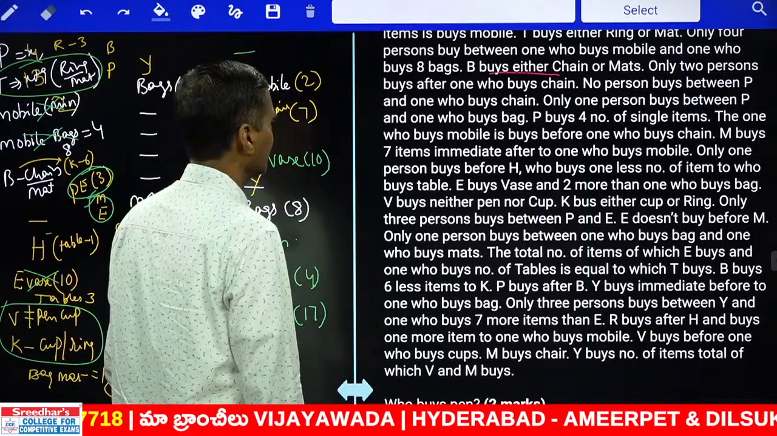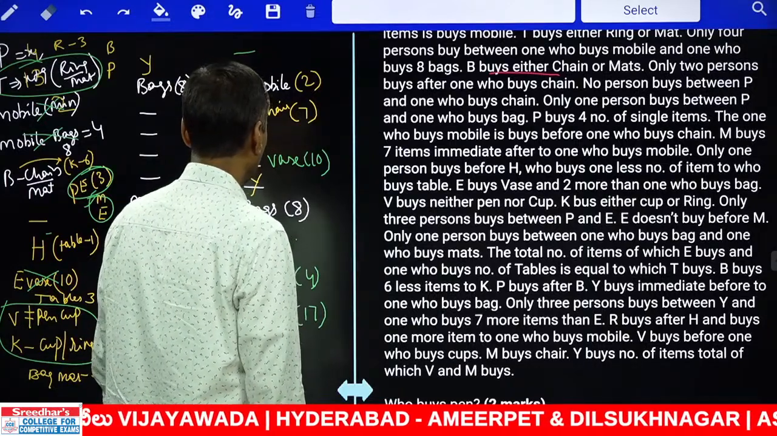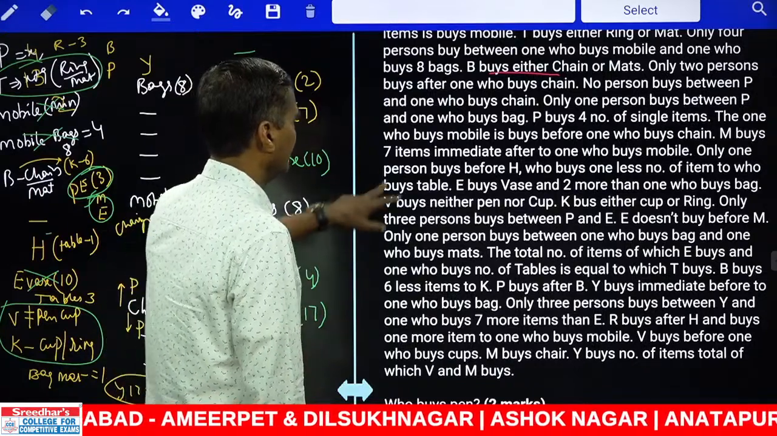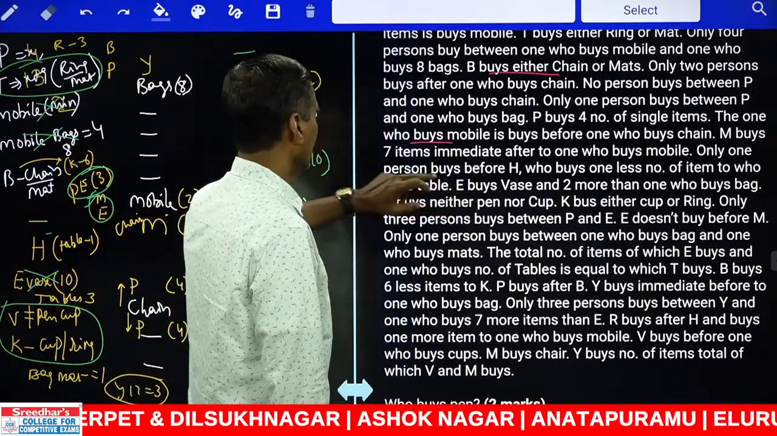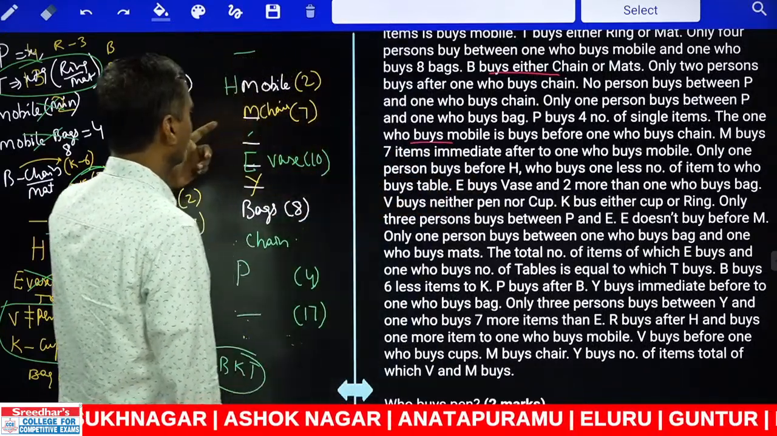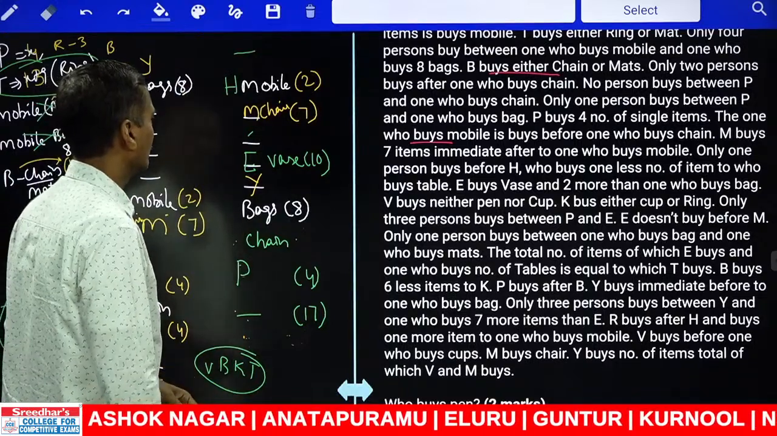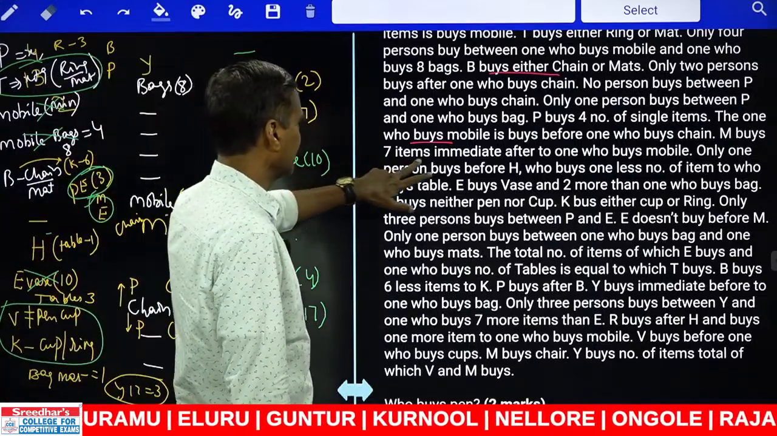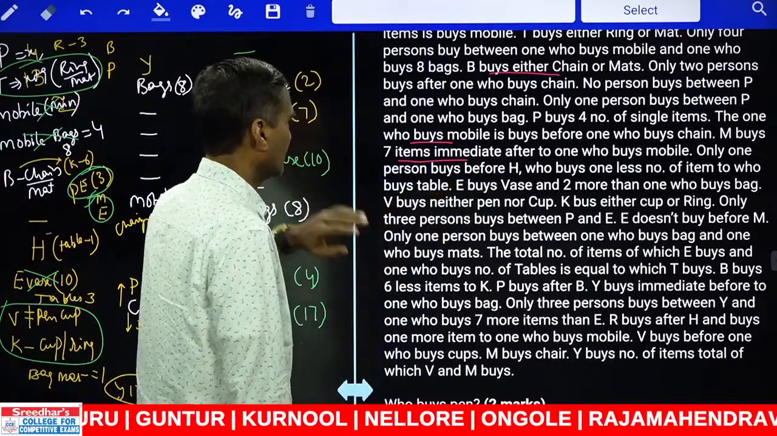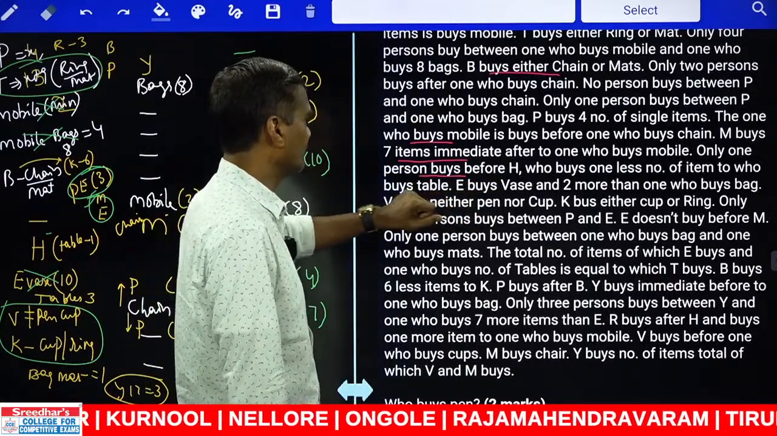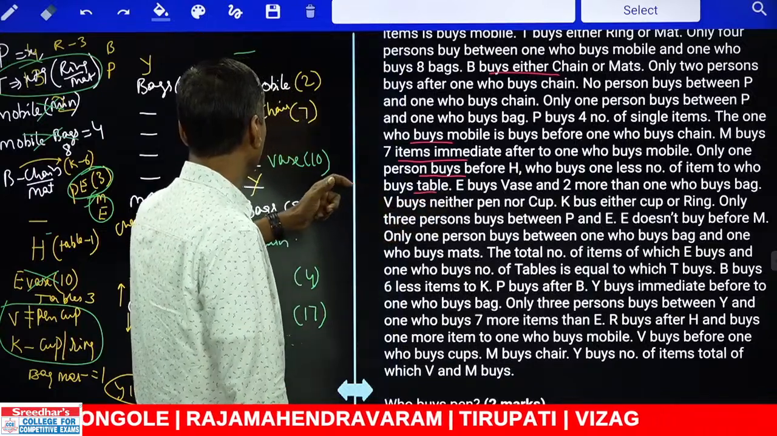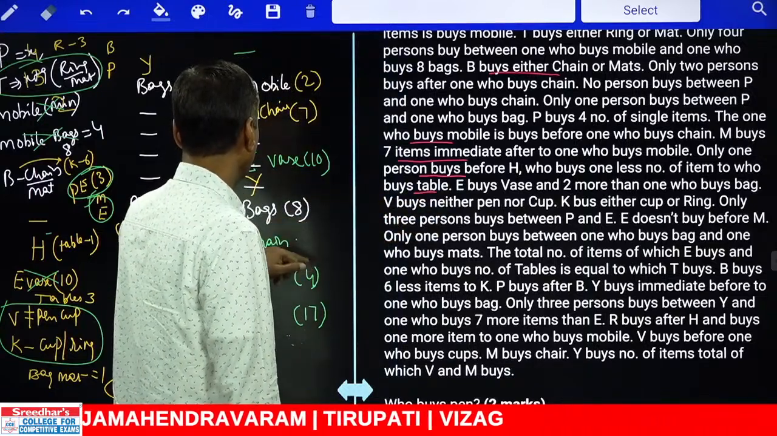And only 1 person between P and the one who buys bag. Between P and bag there is exactly 1 person. P buys 4 single items. The one who buys mobile buys before the one who buys chain. M buys 7 items immediately after the one who buys mobile. And only 1 person before H, who buys 1 lesser than the table. Hence the table must be how many? 3 in number.